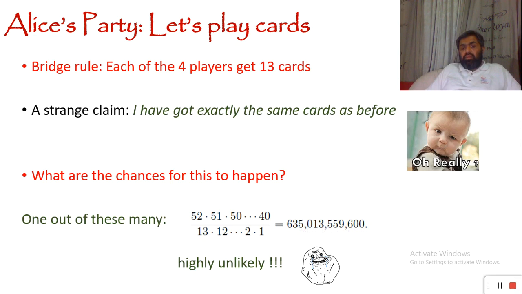So the possible hands that a player can get, with 13 cards out of 52 cards, is more than 600 billion. It's just like when we are playing some game with the dice. What are the chances of getting a certain face on the dice? The dice has 6 faces, 1 2 3 4 5 6. So every face has a 1 out of 6 chance, which we call probability. 1 by 6 probability to get one face.